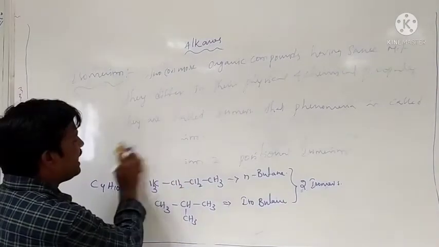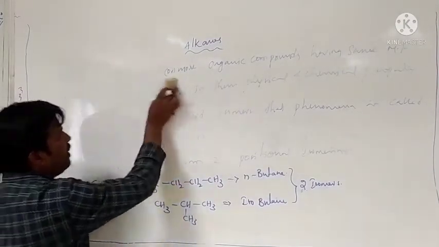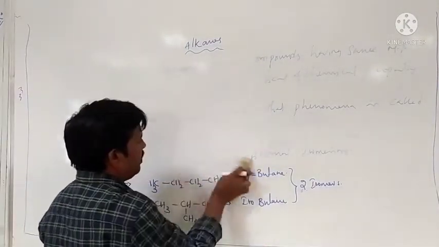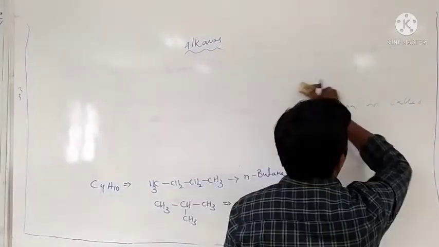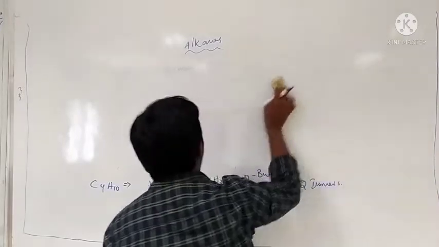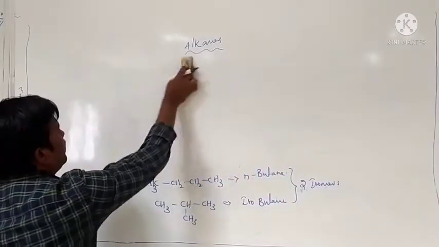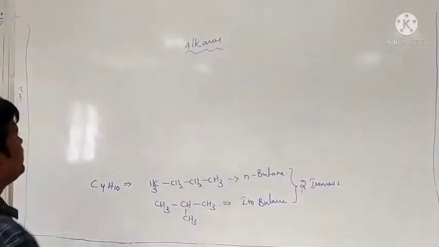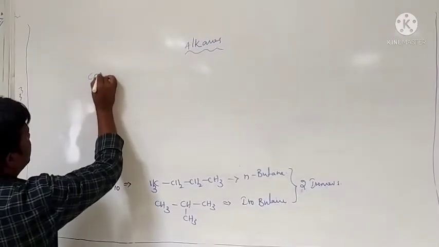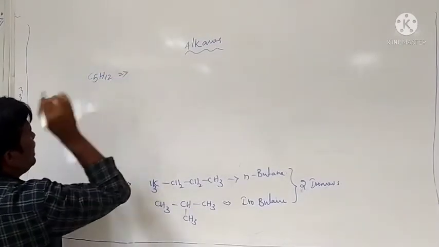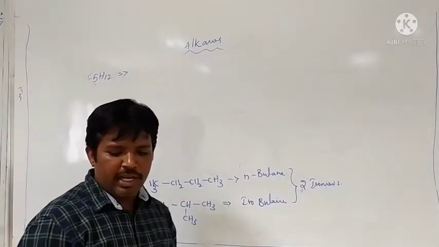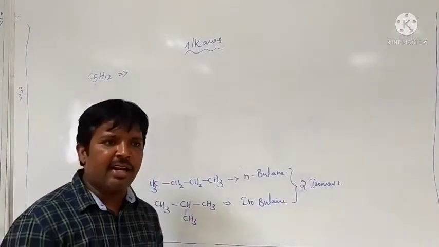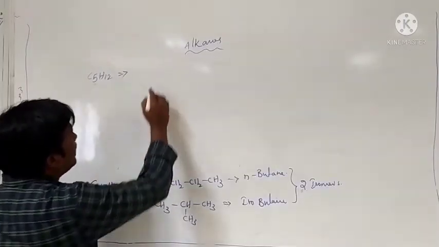Then we go for another example, that is C5H12. The five-carbon alkanes are called pentane.